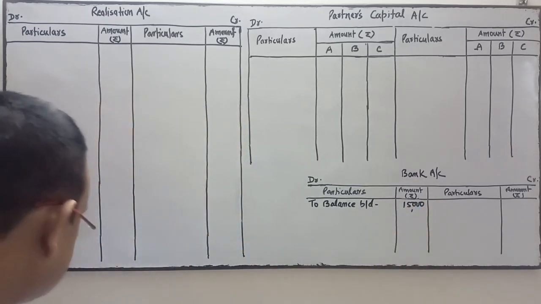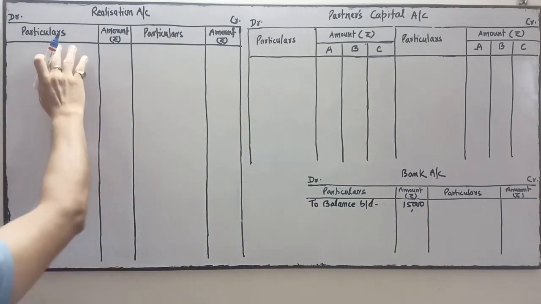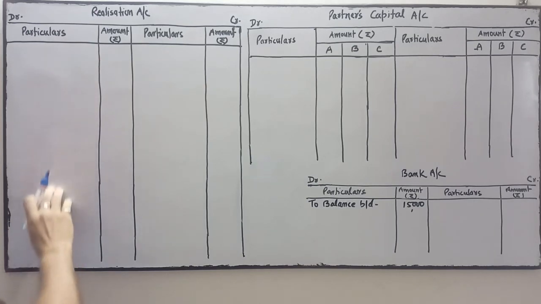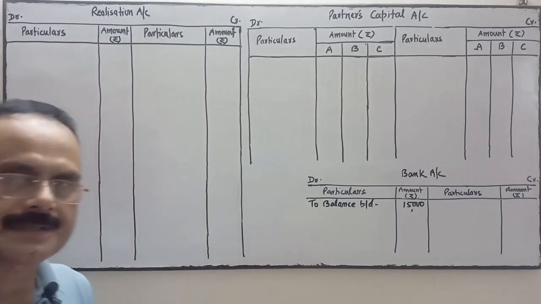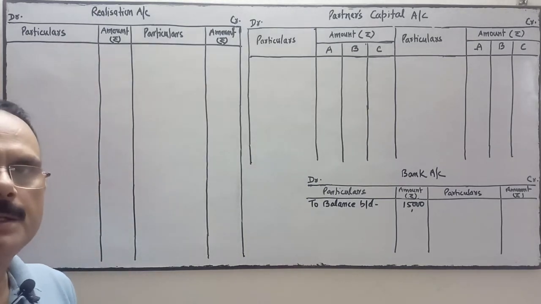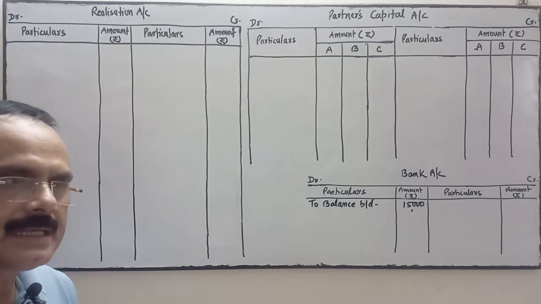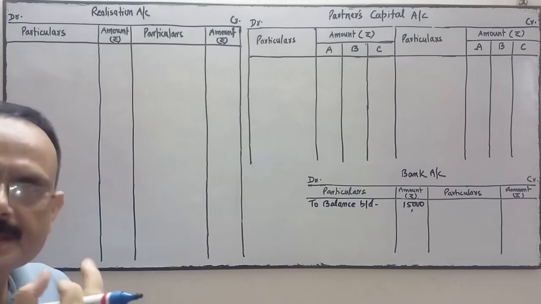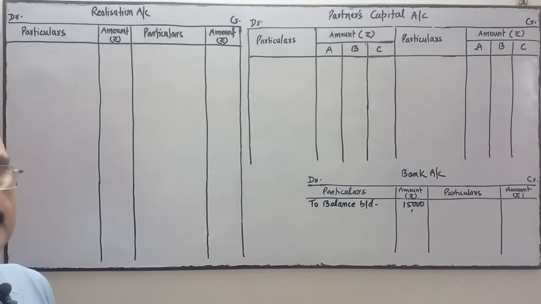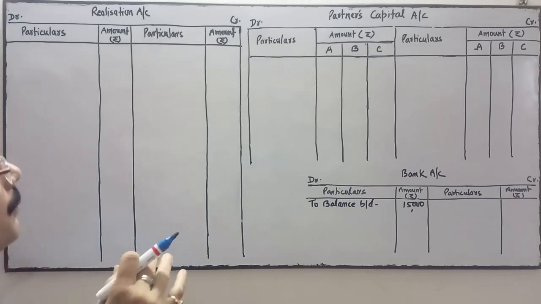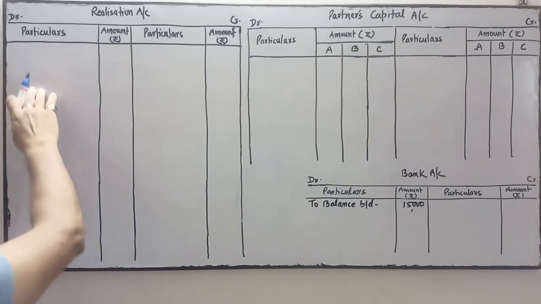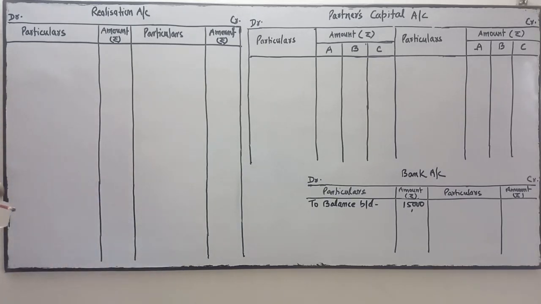Okay. Next is bills receivable. So all assets will be written in the debit side of realization account. All assets whose money will be realized. We'll write those assets whose money will be realized by the sale. Okay. And why are we writing in the debit side? Because we are going to close the ledger of assets.